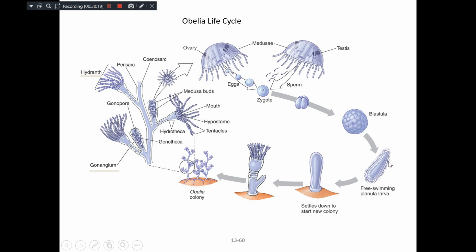This free swimming planula larva swims freely and then settles down on some stationary or hard object to start a new colony. Then this develops into a polyp, and then this polyp develops an Obelia colony, and this Obelia colony again produces